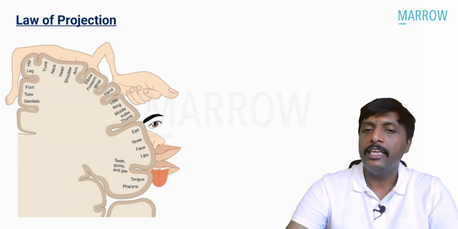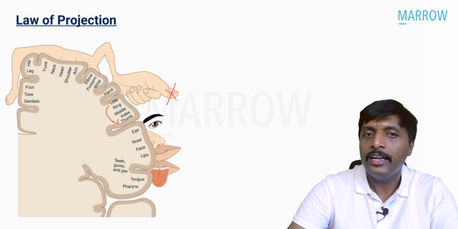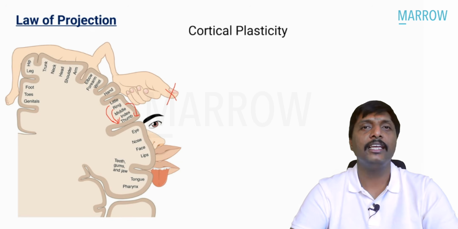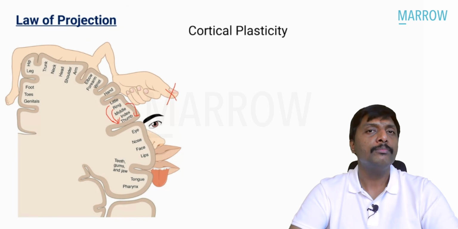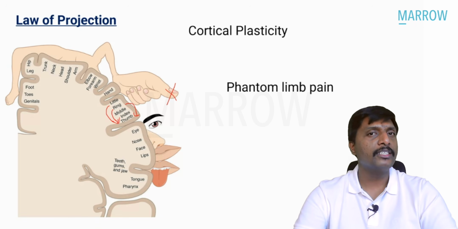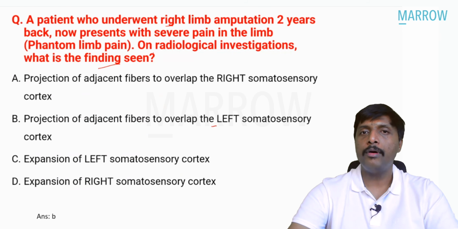If this thumb is removed, the nearby areas will encroach upon this thumb region. What is this concept called? Cortical plasticity. So even though the limb is missing, the patient is still experiencing pain. That is our phantom limb pain. So what is the answer for this question? Very simple, sir. Right limb amputation.